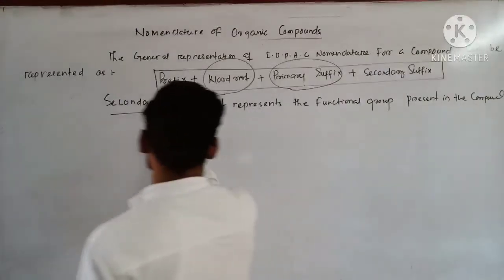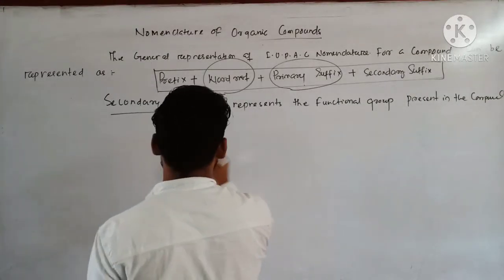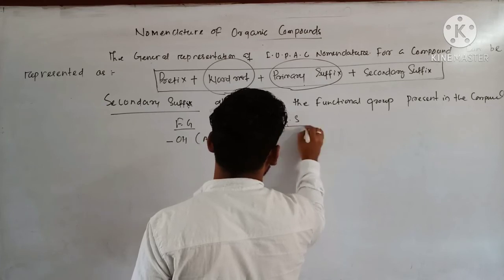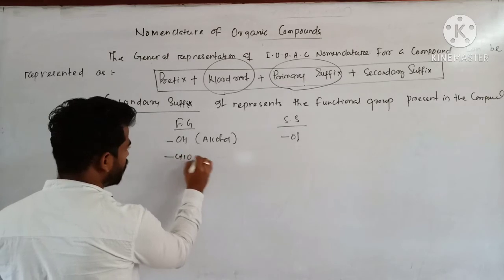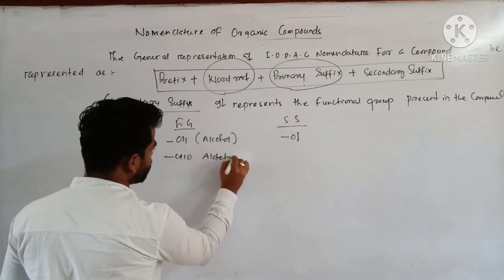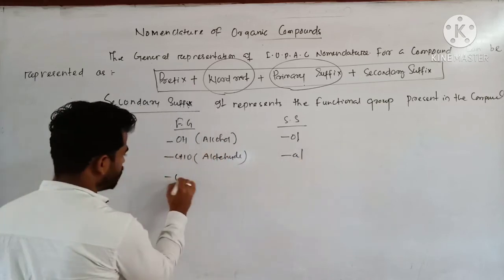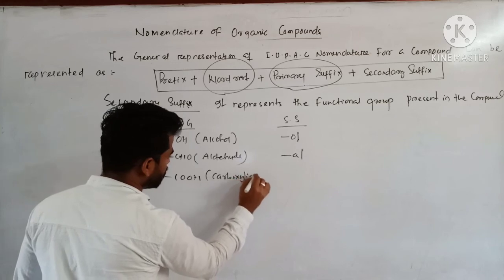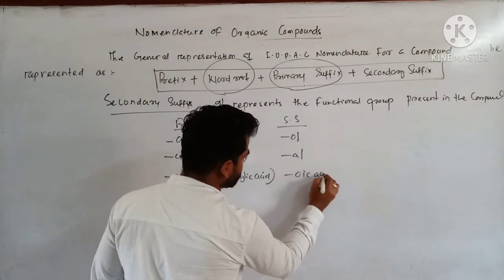So functional groups likewise, suppose OH group is there, then this is alcohol. So its secondary suffix will be ol. This one aldehyde, then its secondary suffix will be al. This one is carboxylic acid, then its secondary suffix will be oic acid.